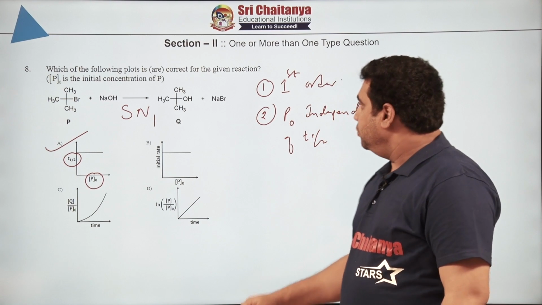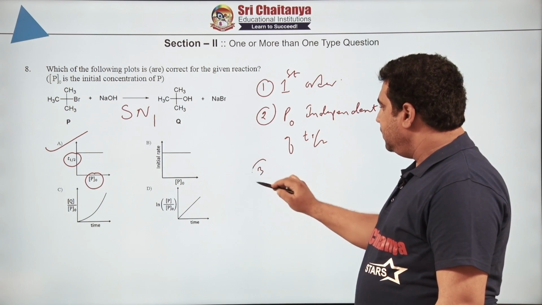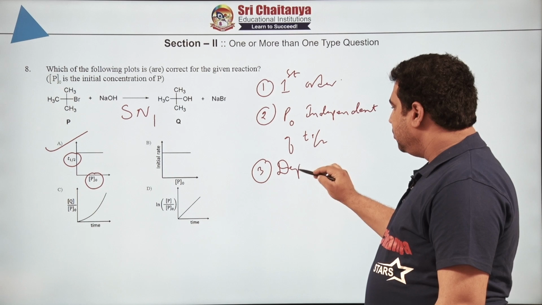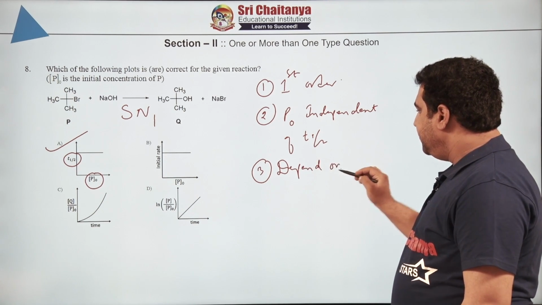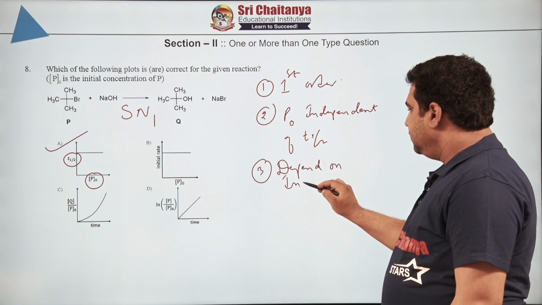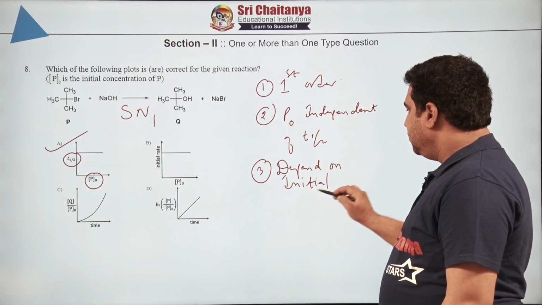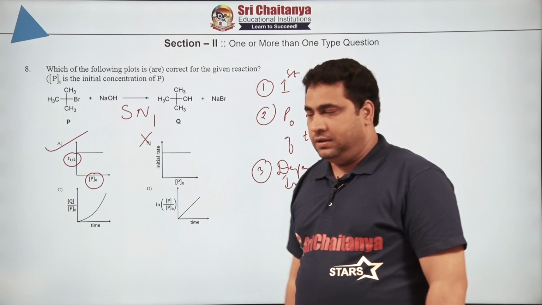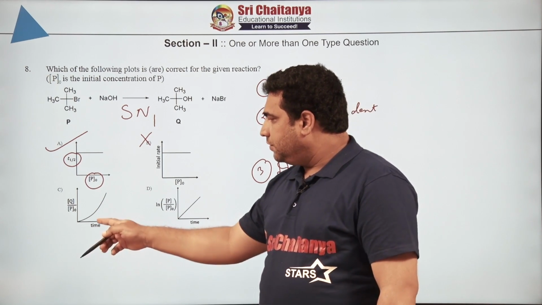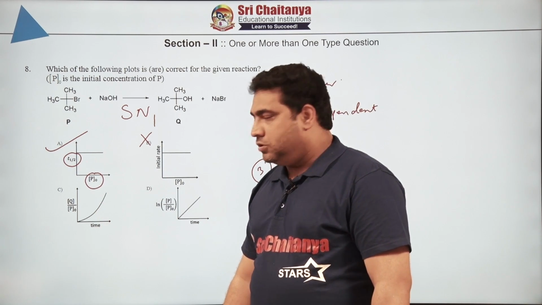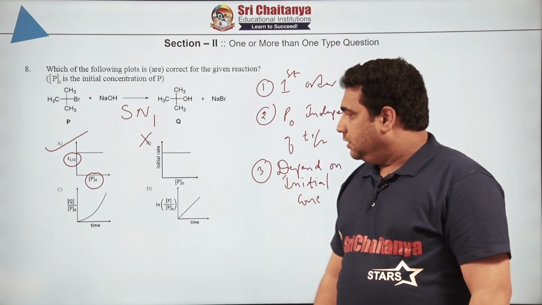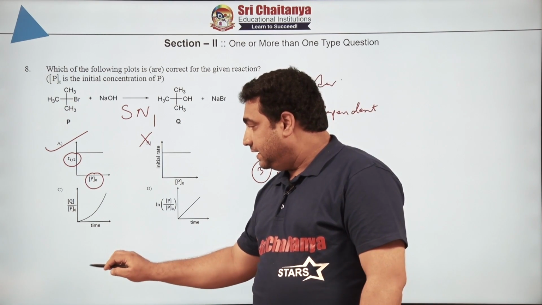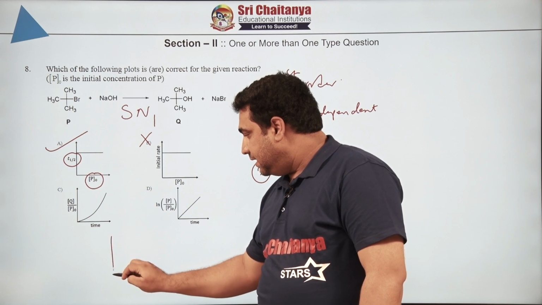No, no, first order reaction depends upon what? Initial concentration. Depends on initial concentration. Therefore, graph 2 is what? Wrong. Then this plot, if you draw Q by concentration of P naught, you will not get this type of graph, you will get an opposite type of graph, something like this.